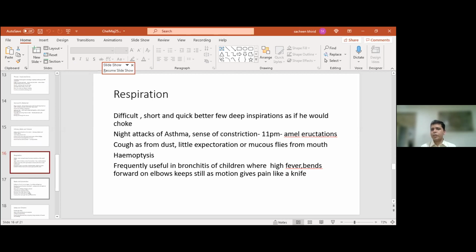Little expectoration and the mucus flies from the mouth. This is a characteristic. Hemoptysis is known in Chelidonium. And in children, there is high fever with bronchitis, where the child will bend forward in the position. So you think of the Kali carb type of position, and they will not move. They like to keep their elbows down and try not to move their chest, because every time the chest moves, you get a searing knife-like pain in the region of the chest.